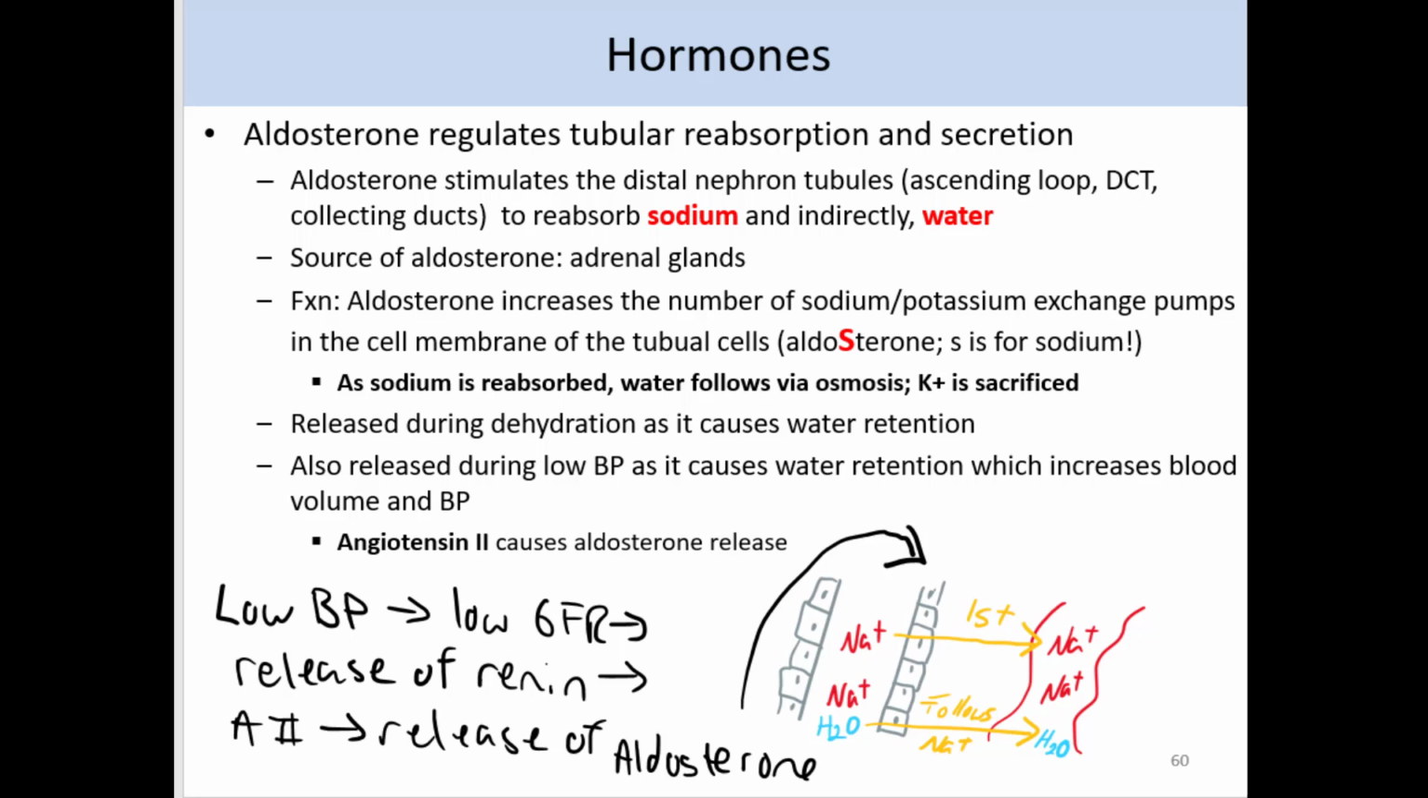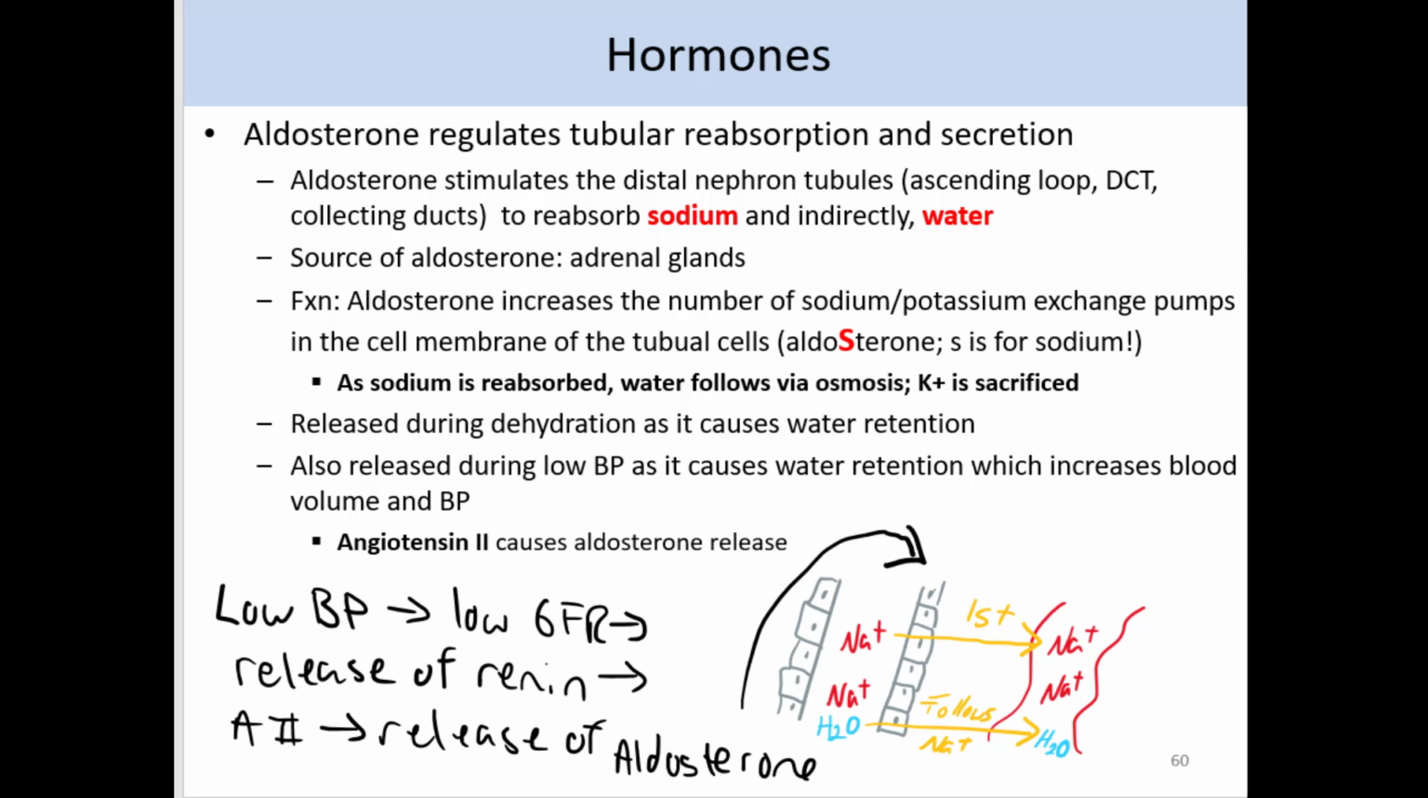Aldosterone is going to be used to increase the number of sodium-potassium exchange pumps in the cell membrane of the renal tubule cells. Sodium will be reabsorbed, and water will follow the sodium via osmosis, so we're reabsorbing both water and sodium. Potassium is being secreted in this process, and we're basically sacrificing the potassium in order to retain the sodium and water.